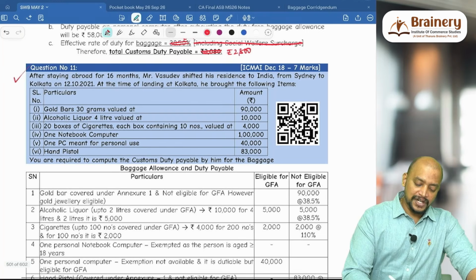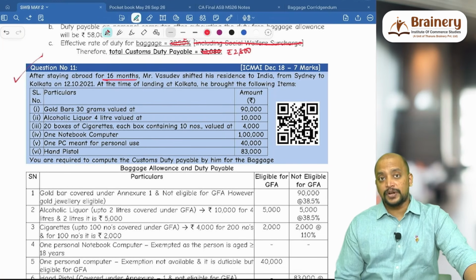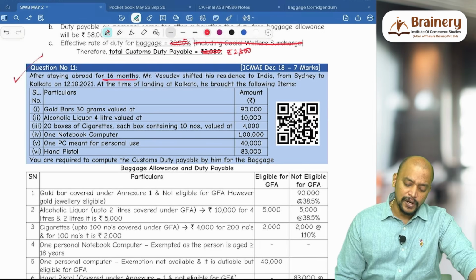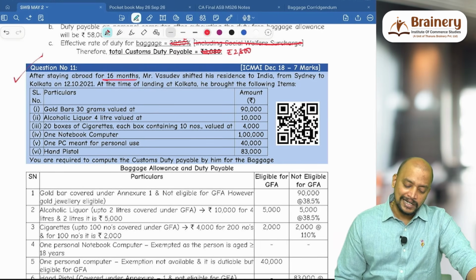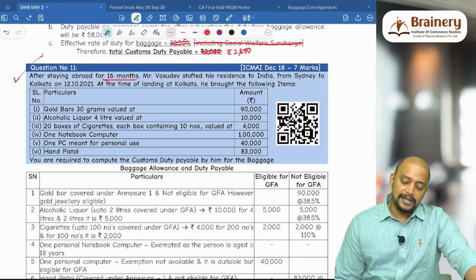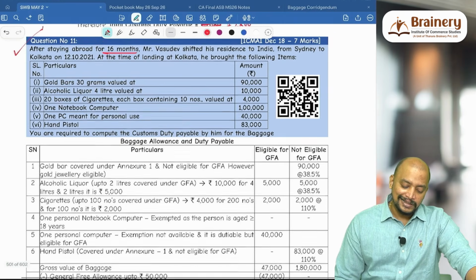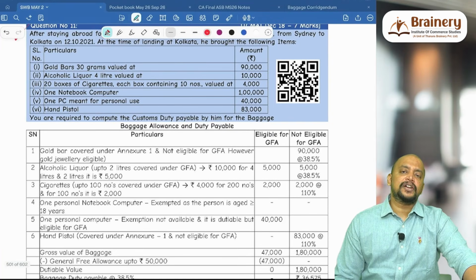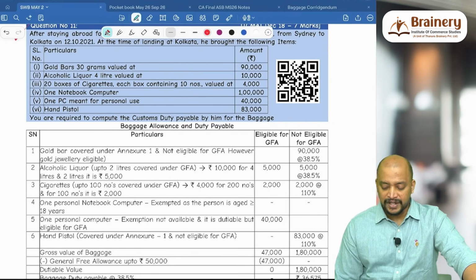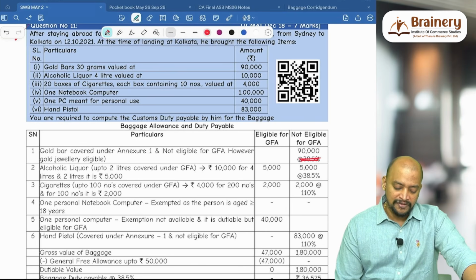Next, question number 11. After staying abroad for 16 months, means more than 1 year, Mr. Vasudev shifted his residence to India from Sydney to Kolkata. At the time of landing in Kolkata, he brought the following items. Gold bars, 30 grams, valued at 90,000: not eligible for GFA. These rates and all are not required, not eligible for GFA.